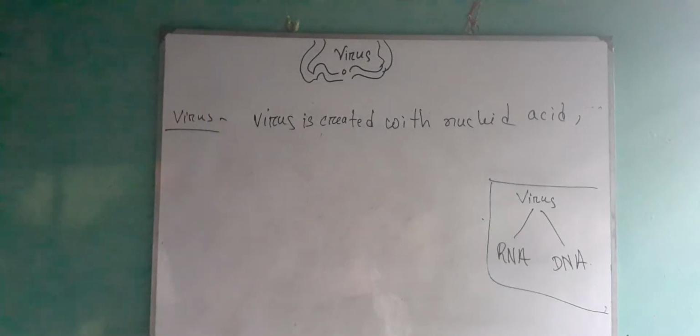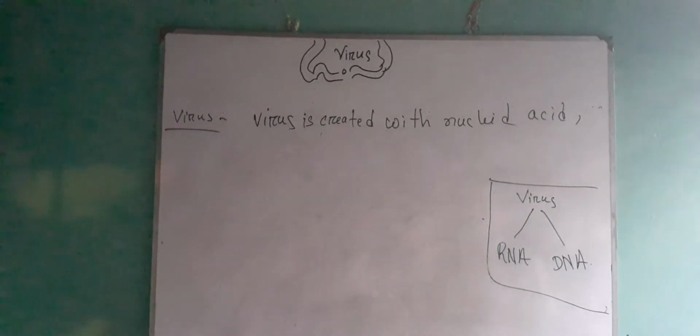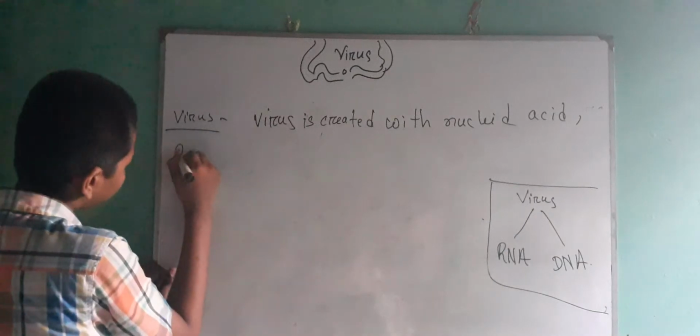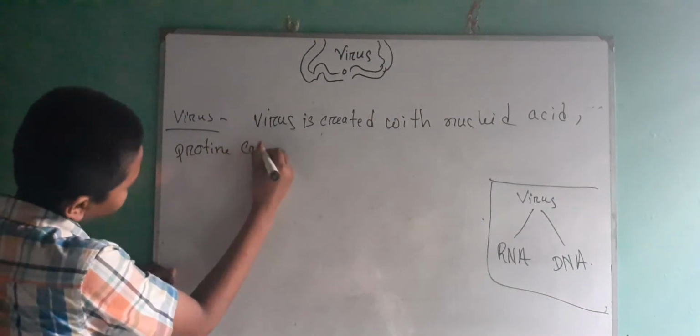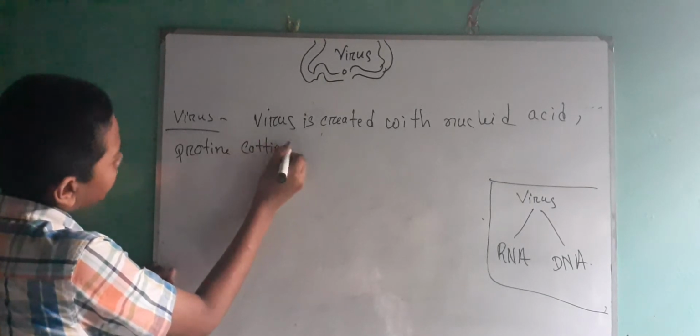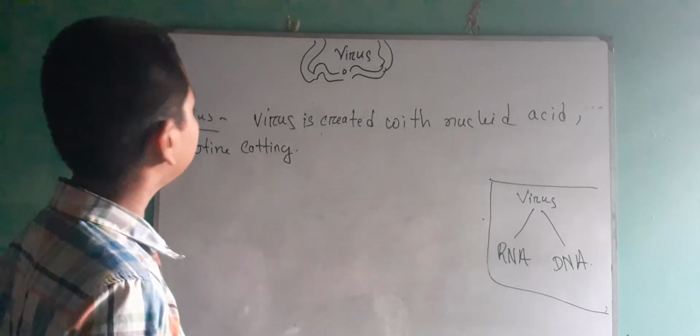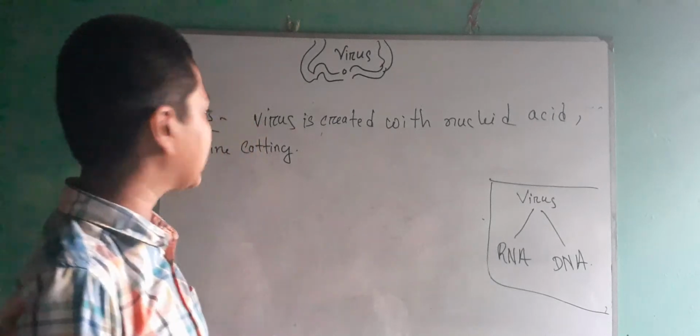Here virus is created with nucleic acid. What acid? Nucleic acid. So nucleic acid and now with protein coating. So virus is created with nucleic acid and protein coating.